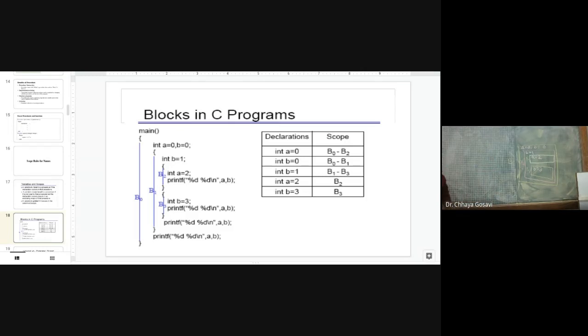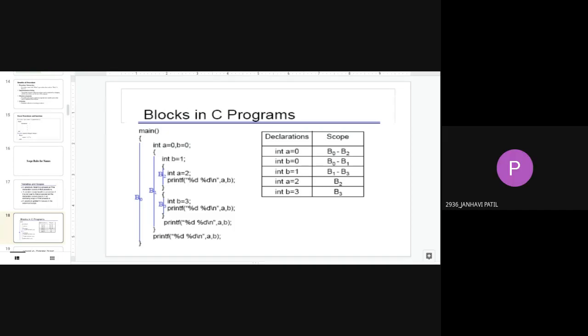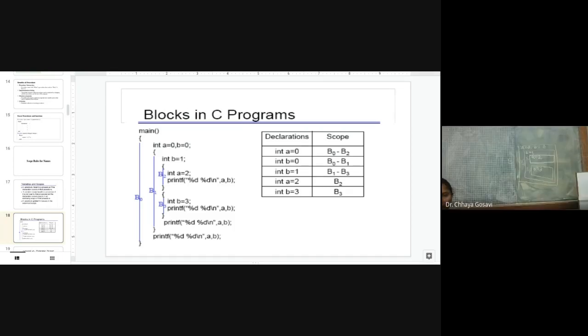So if I write a print statement here in block B2, printing A and B with %d, which value of A will it take? A is equal to 0 or A is equal to 2? Yes, it will take 2. Blocks B0, B1, B2 and B3.